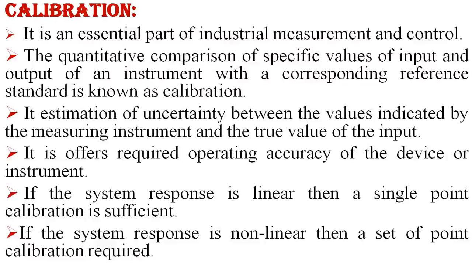If there is no linear relation between the input and output of the measurement system, then a set of points of calibration is required. So there we don't use a single point calibration; we take a set of calibration points to get a definite result.